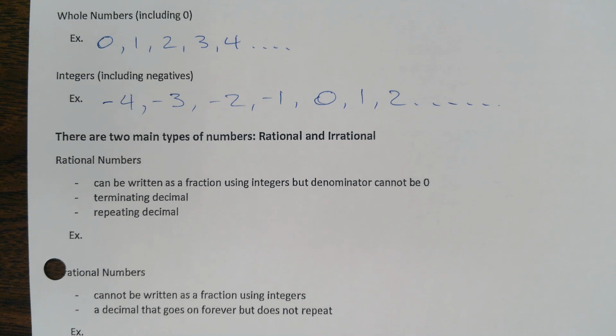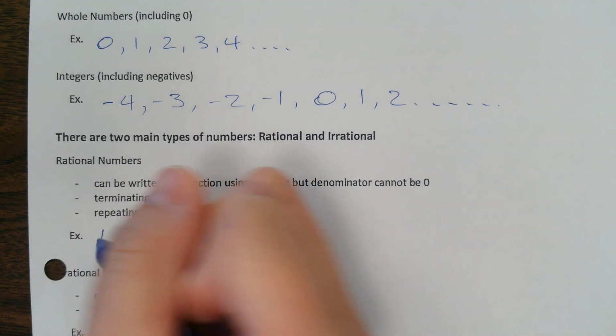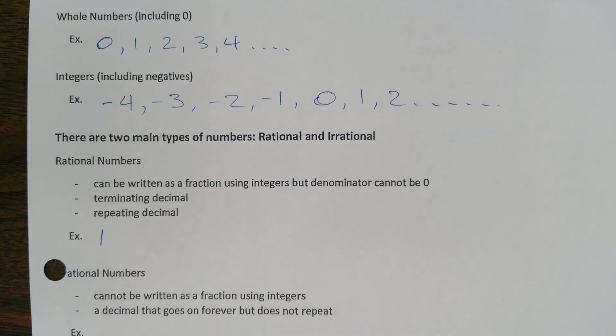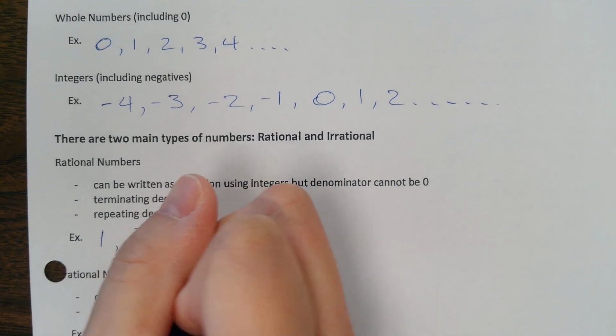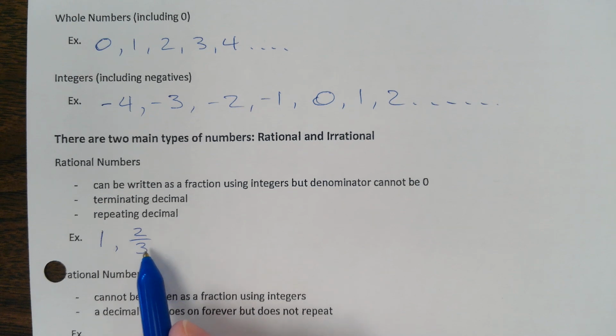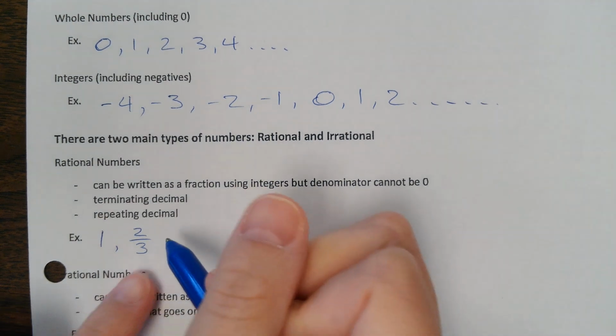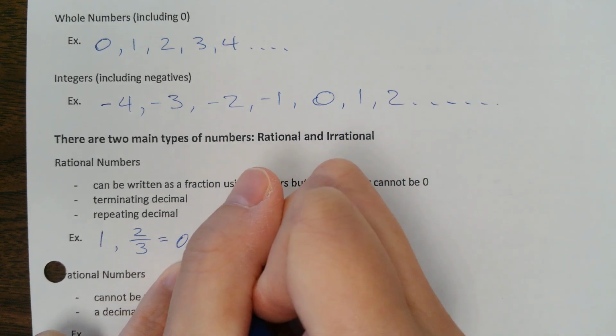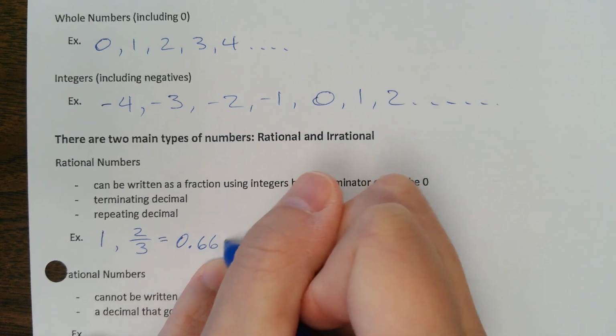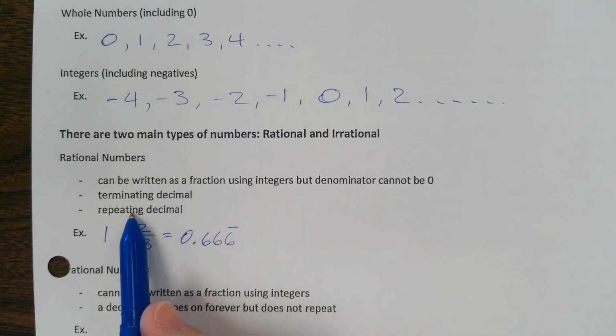Okay. Example of a rational number. Isaac. Okay, 1. Yeah, 1/1 or just 1. Okay, 1's a rational number. Alright, other than 1/1, give me another fraction. Yep, 2/3. Right? 2 is an integer, 3 is an integer. So what is 2/3 as a decimal? 0.66666, like this, right? So it's also a repeating decimal.